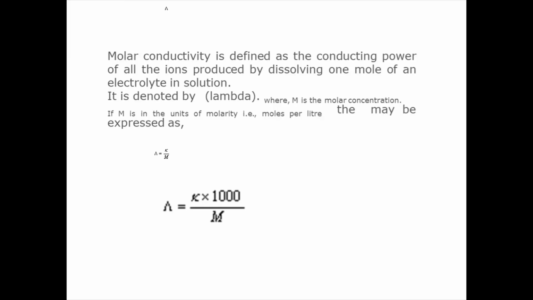How did you arrive at this expression? It is very easy. Lambda E equal to K into volume. From where do we get the volume expression? We get it from molarity equal to number of moles by volume. So volume is equal to n by M, small n by M. Number of moles is 1, so volume is equal to 1 by M. You could place it here and you will be obtaining the expression.